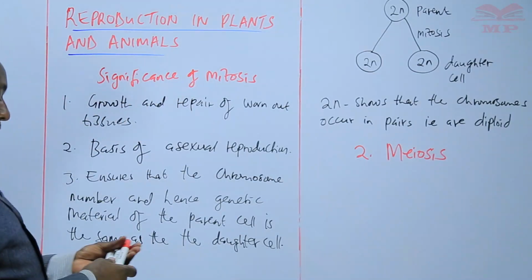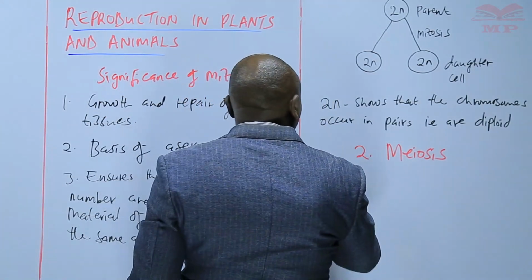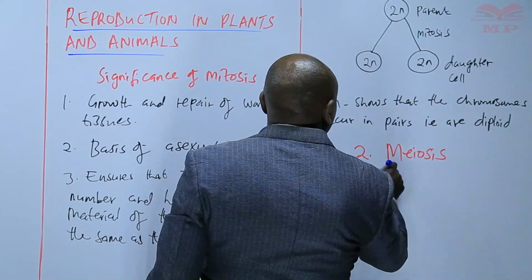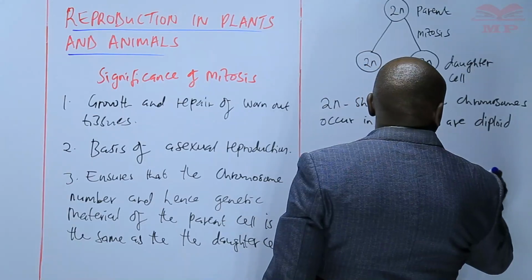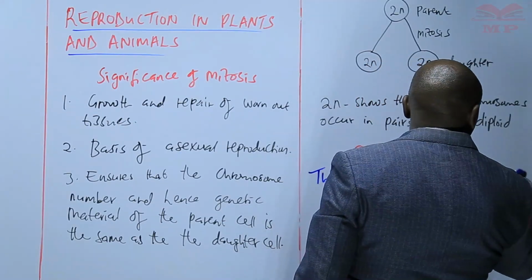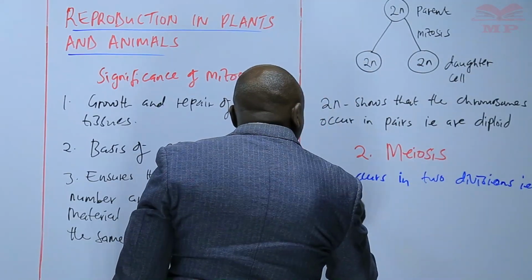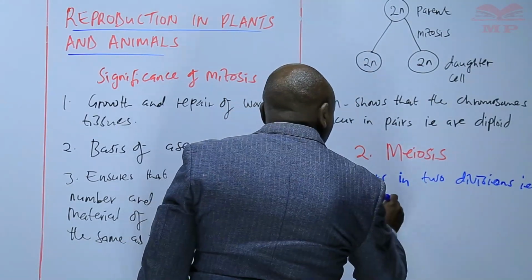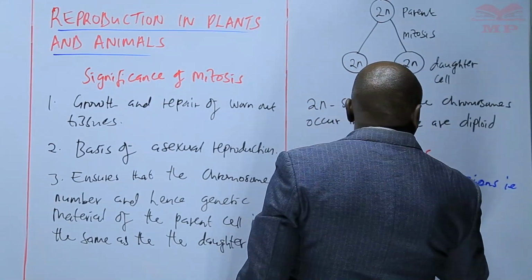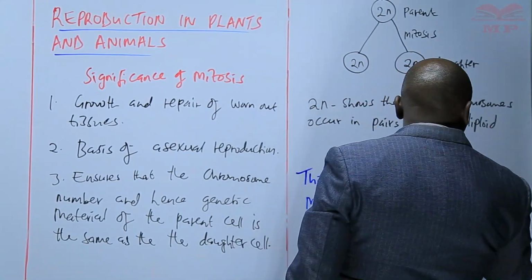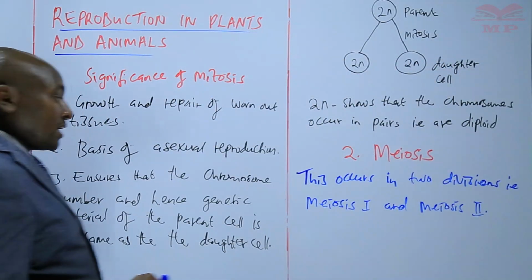But in the case of meiosis, this occurs in two divisions, i.e., we have meiosis 1 and meiosis 2.